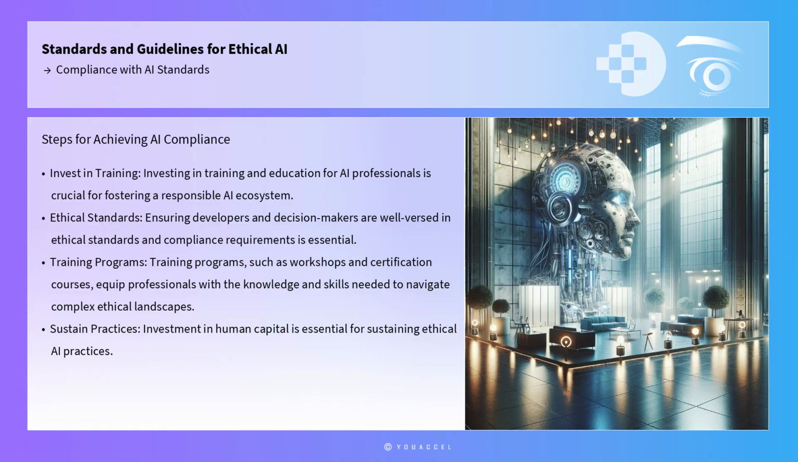A further practical step for achieving AI compliance is investing in training and education for AI professionals. Ensuring that developers and decision makers are well versed in ethical standards and compliance requirements is crucial for fostering a responsible AI ecosystem. Training programs, such as workshops and certification courses, can equip professionals with the knowledge and skills needed to navigate complex ethical landscapes and implement compliance measures effectively. This investment in human capital is essential for sustaining ethical AI practices.